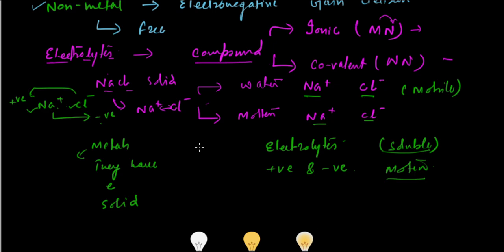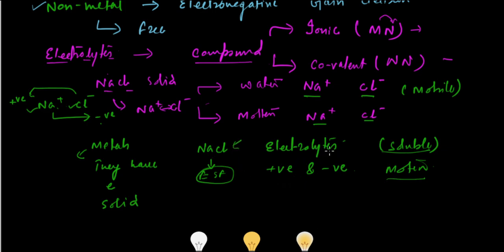Because in the solid state, like I told you, this Na and Cl, which is an ionic compound, is very solid, and their ions are immobile because they are attracted with a very high force, which we call electrostatic force of attraction. So we can't really say that they will move, or if they move, they move together, so they are neutralized.